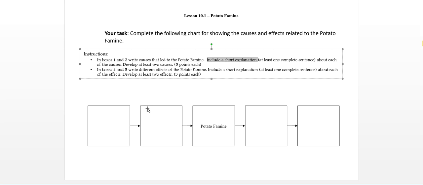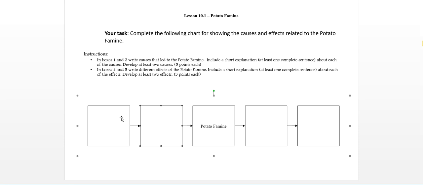The other thing that comes up sometimes is some students write essentially the same thing in both boxes. Say Irish poverty in this one, and then in the next one we'll write something like the Irish people didn't have any money. Well, those are the same thing, so we can't count that as two separate causes. So we have to be careful with that.